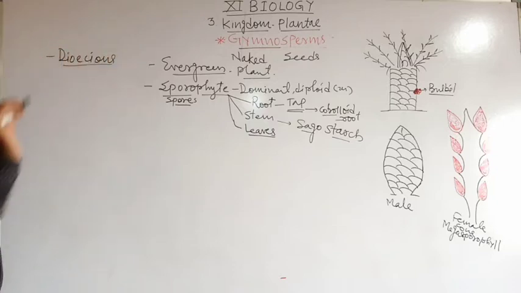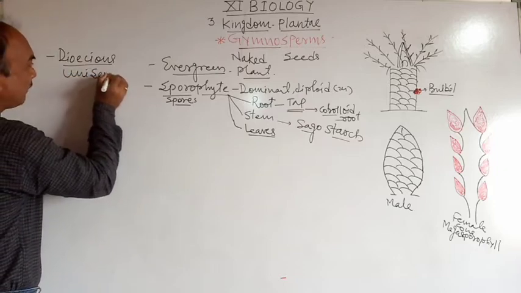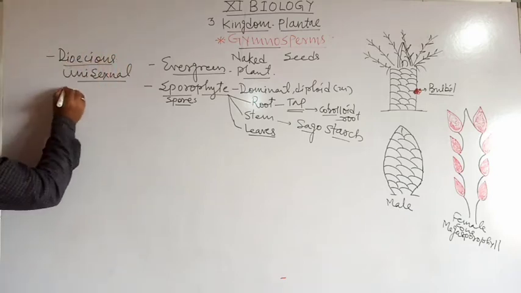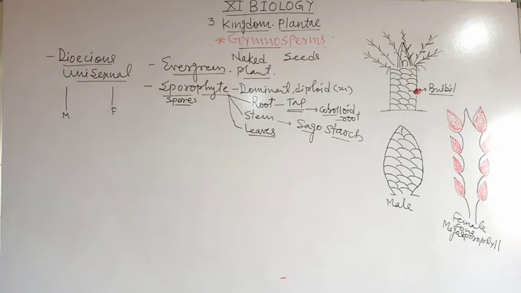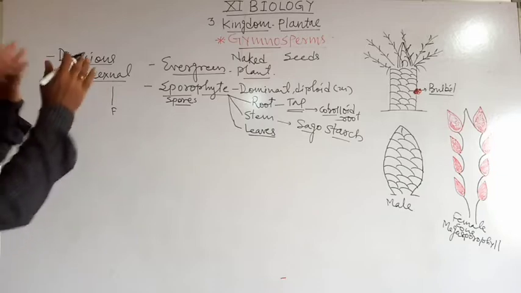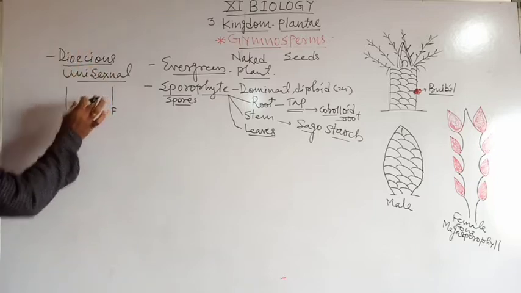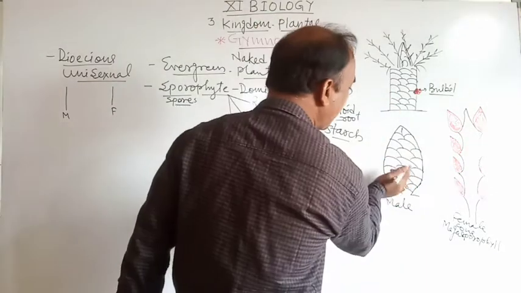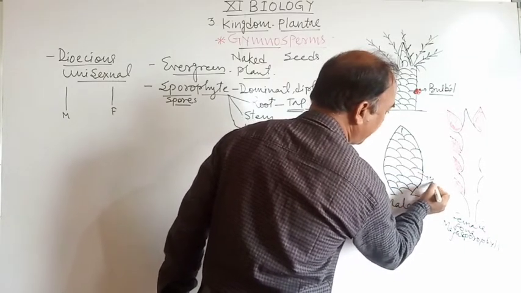यहाँ पे बच्चों dioecious means unisexual. Dioecious means unisexual. Unisexual means the male cycas plant is separate and the female cycas plant is separate. The male plant body is separate and the female plant body is separate. That type of plants are called dioecious or unisexual. The male cycas plant produces the male cone with microsporophylls. ये देखो बच्चों, ये क्या है? माइक्रोस्पोरोफिल.